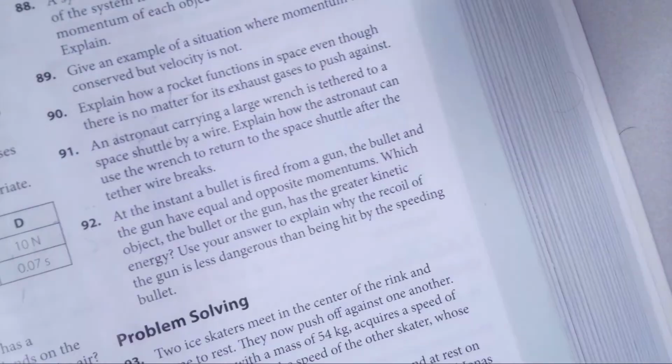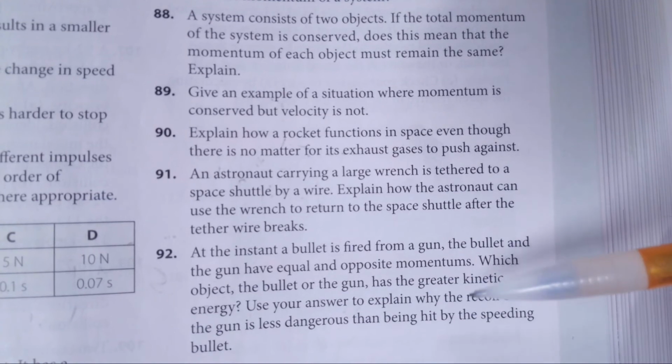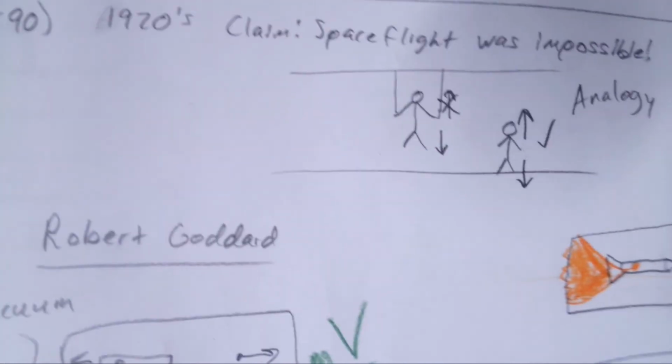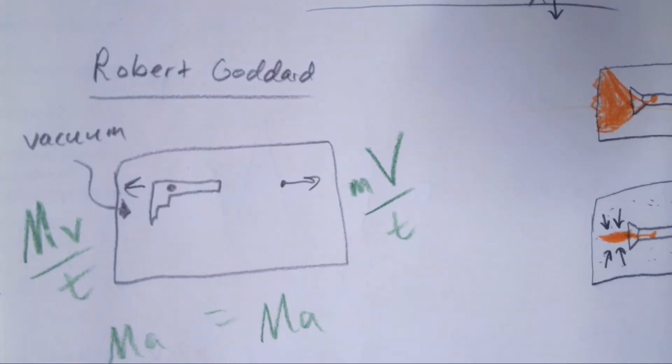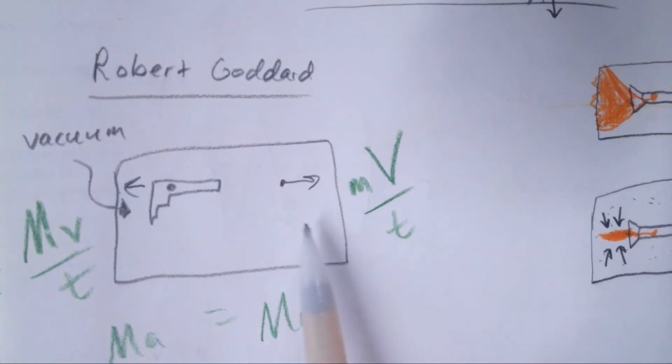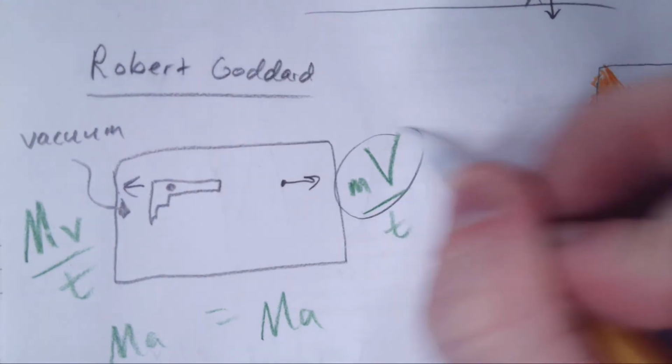So we go back to the question here. Hopefully you did not just skip past all that, because you didn't learn anything if you did. Explain how a rocket functions in space even though there's no matter for its exhaust gases to push against. It's this right here. It is a recoil. We can say the initial velocity before of both of them is 0. So in order for the bullet to be fired this way, there's momentum given here.